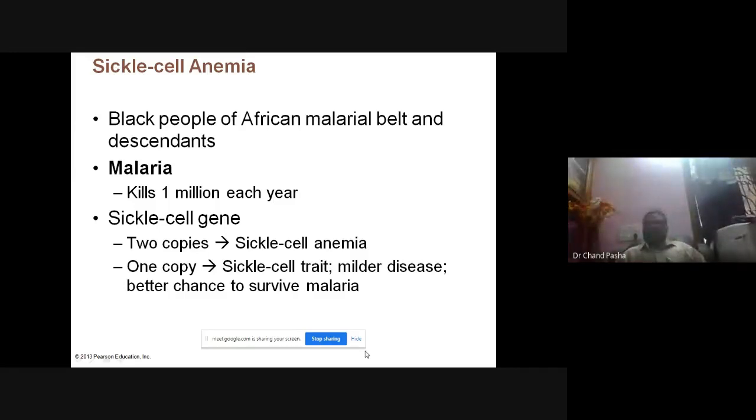Milder disease, they can tolerate it, but if they go to a hilly region, or if they have some congestion or respiratory diseases, or pneumonia, it will be very difficult for them. And for these heterozygous people, the chance of recovery from malaria is very high. The Andaman Nicobar people and African people are believed to be heterozygous for the sickle cell hemoglobin gene. That's why they have the resistance towards malaria.